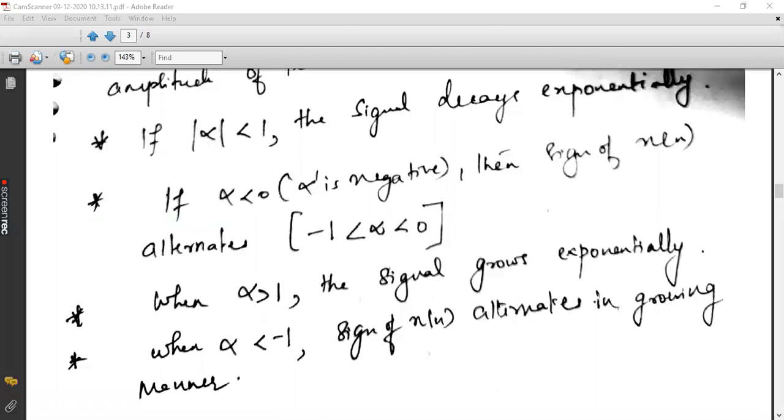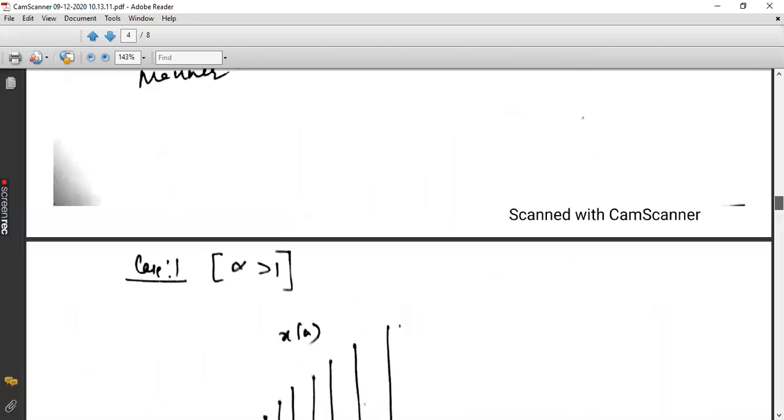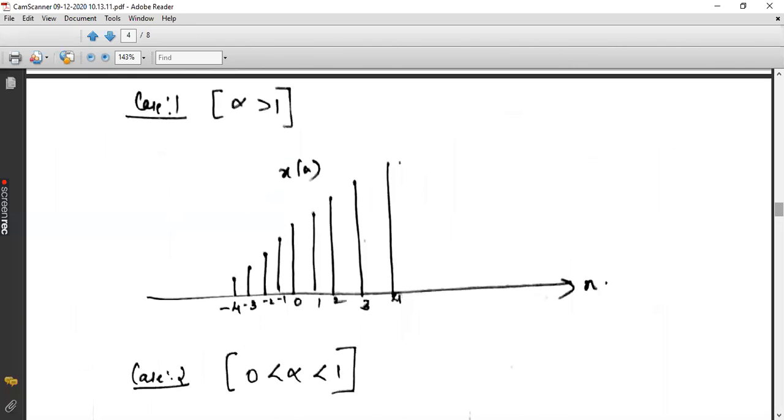So these are the 4 cases we need to plot. So first case 1, alpha greater than 1. As I told you, when alpha is greater than 1, the signal rises exponentially.